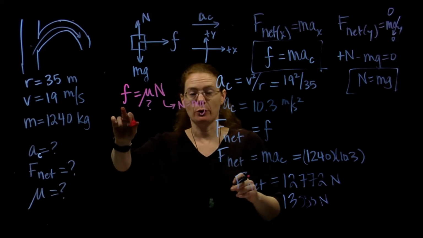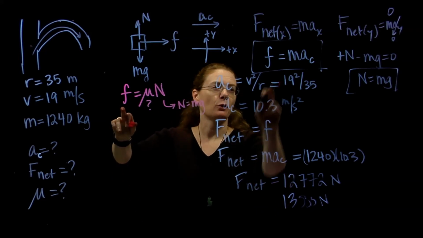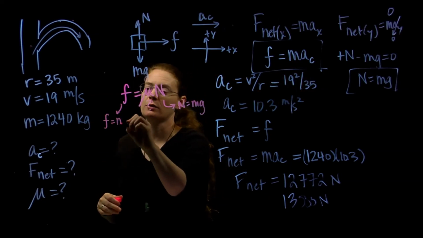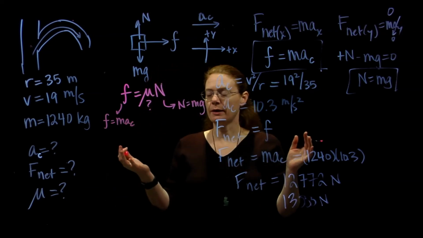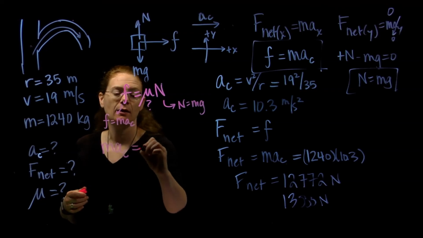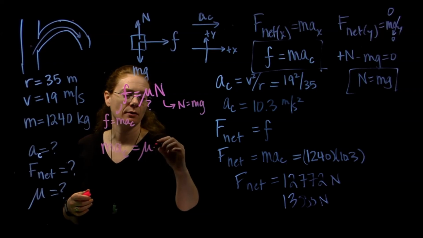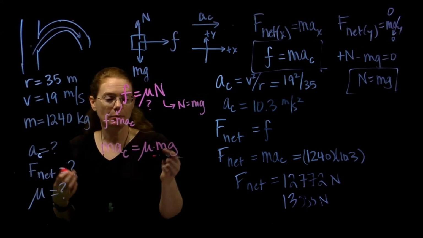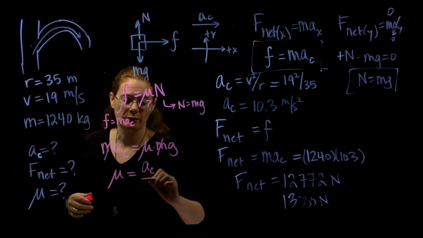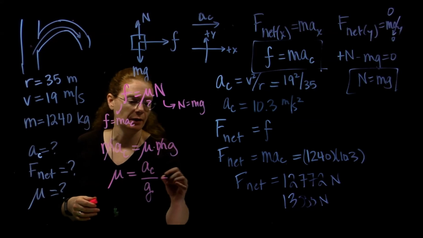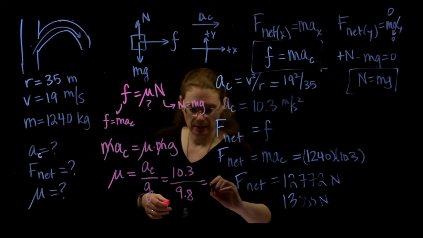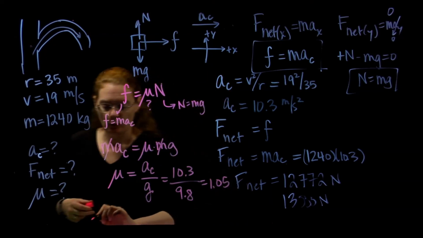I need to know my friction force. And the friction force, I said, is equal to m a_c. So here I have an equation, F equals m a_c. Okay, I can do this. Pop in for friction, replace F with m a_c. That's equal to mu times the normal force, mg. And we know the mass, but the mass will cancel. So mu is going to equal the centripetal acceleration divided by the acceleration due to gravity, 10.3 over 9.8, and I get 1.05. Mu equals 1.05?